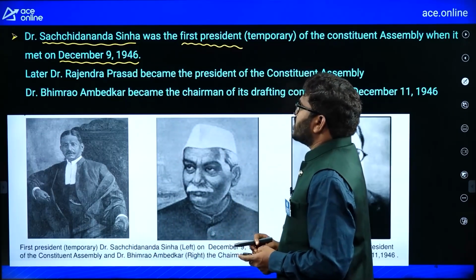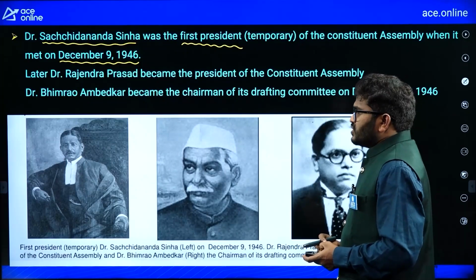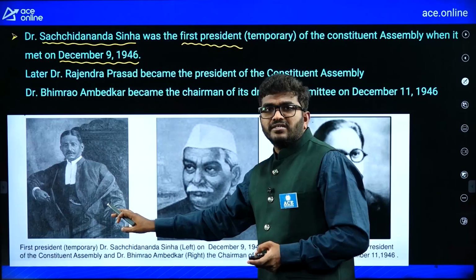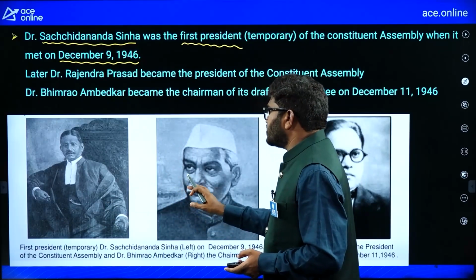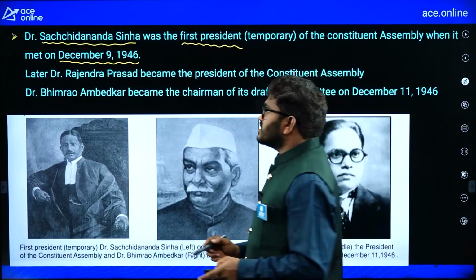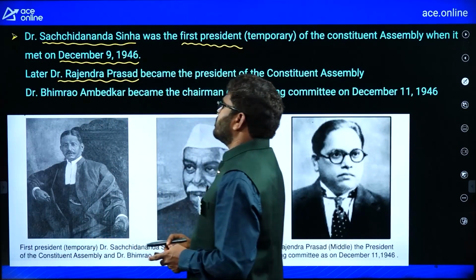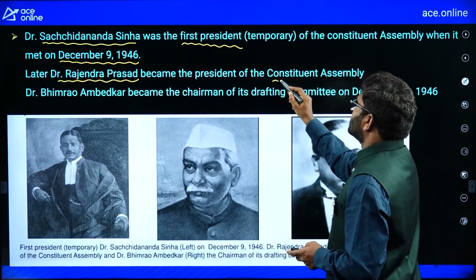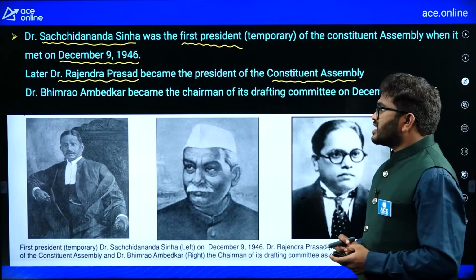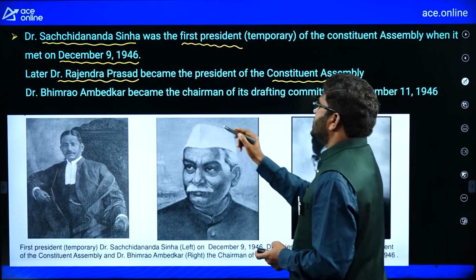Later, Dr. Rajendra Prasad became the president of the Constituent Assembly. After Sachidananda Sinha, who was a temporary president, the permanent president of the Constituent Assembly was Dr. Rajendra Prasad. So remember, Dr. Rajendra Prasad became the first president of the Constituent Assembly. Dr. B.R. Ambedkar became the chairperson of its drafting committee.